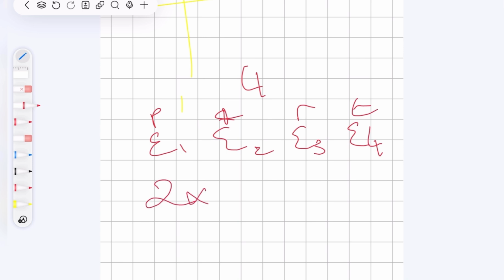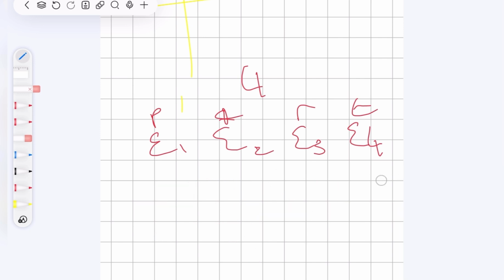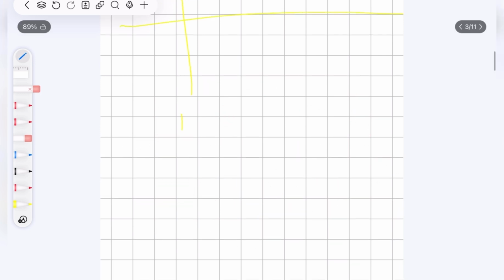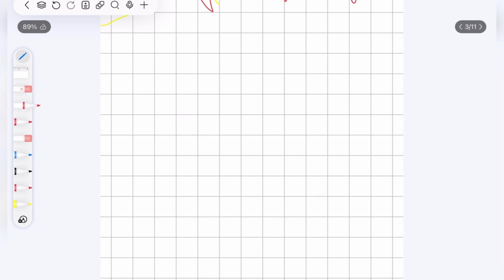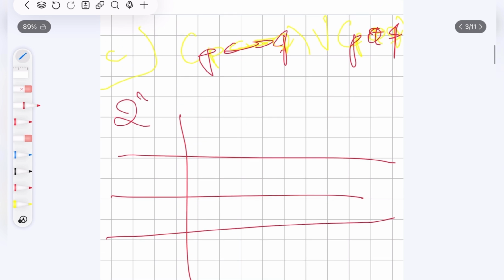Each variable has two possibilities. It could be either true or false. So P could be either true or false. For the scenario that P is true, Q could be true or false, and for the scenario that P is false, Q could be true or false. So 2 times 2 times 2 times 2. You'll notice that we have 2 to the power 4 possible combinations. What does that mean? That means that when I'm constructing a truth table, the number of rows should be 2 to the power of the number of propositions. So now I have 2 propositions, I will have to make 4 rows.